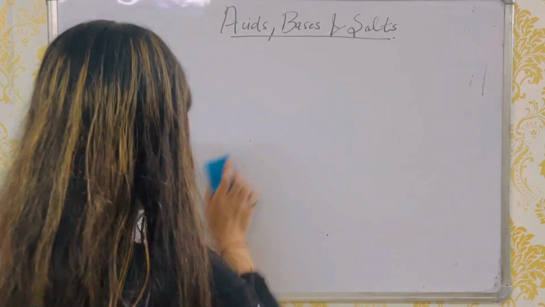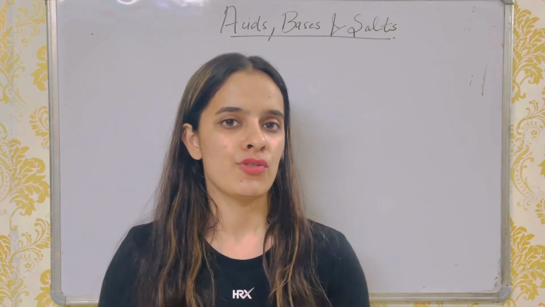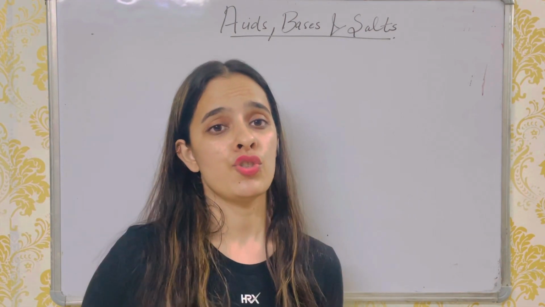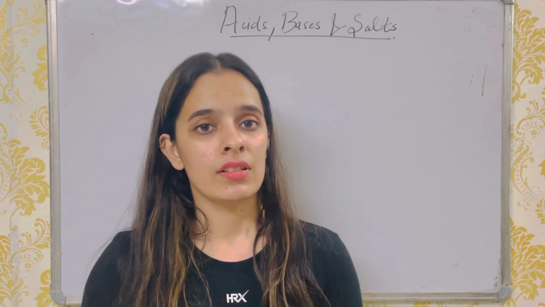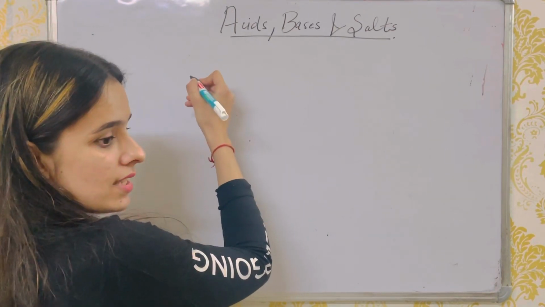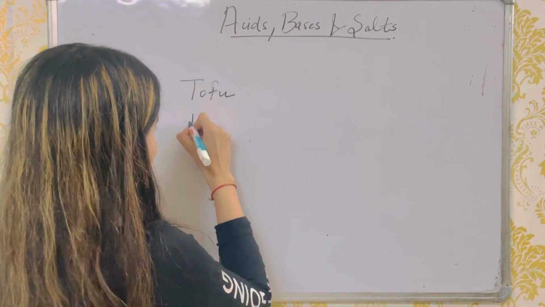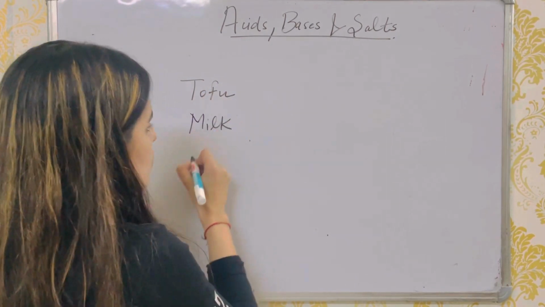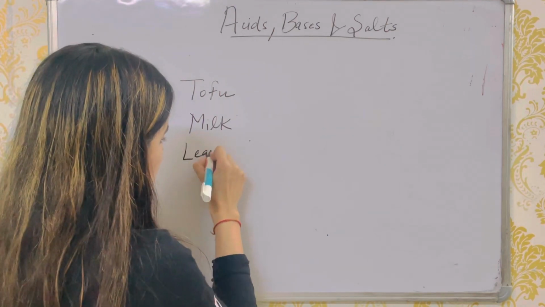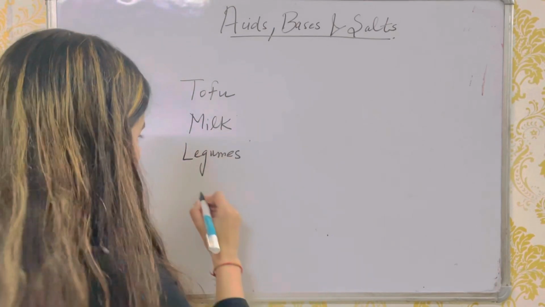There are some natural bases which we get from natural things, and some bases which we use in the laboratory. Bases are also present in tofu, milk, and legumes.